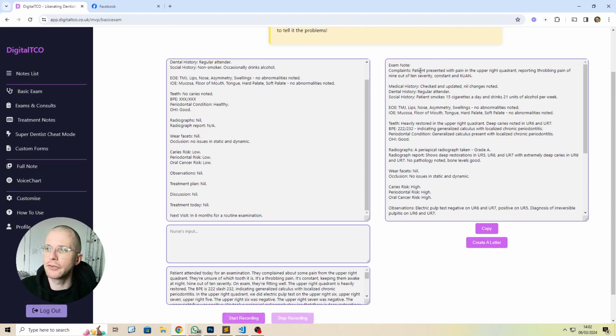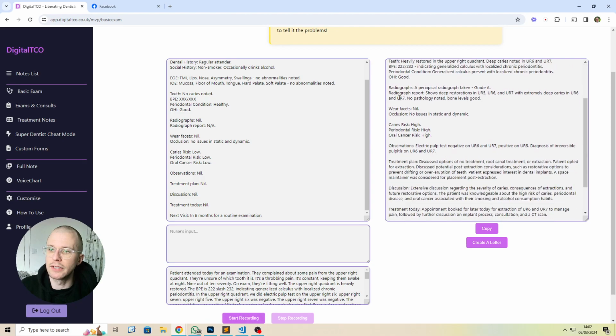Patient presented with pain in the upper right quadrant, reporting throbbing pain of 9 out of 10 severity, constant and keeps them up at night. It's got the smoking. It's got the deep caries noted. It's got the BPE with the diagnosis that I told it. Again, it's got that OHI is good. It's got your radiographs with the radiograph report. Nothing about wear or occlusion because I didn't tell it. It's got the risks inputted in there. Observations, electric pulp test, negative with a positive test. Diagnosis, the treatment plan, discussed correctly.